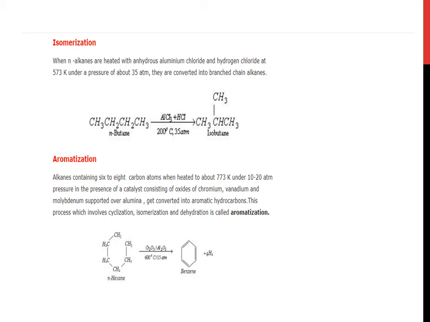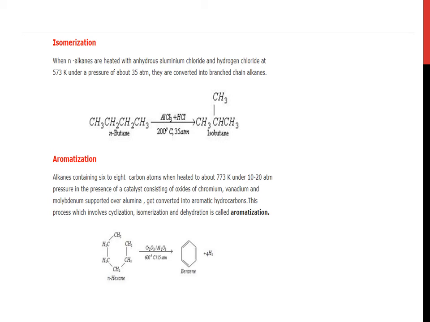Now isomerization. When normal alkanes are heated with anhydrous aluminium chloride and hydrogen chloride at 573 Kelvin under a pressure of about 35 atmosphere, they are converted into branched chain alkanes. Here is an example of normal butane. CH3, CH2, CH2, CH3. When it reacts with AlCl3 dissolved in HCl at 200 degrees Celsius and 35 atmosphere, it gives isobutane.